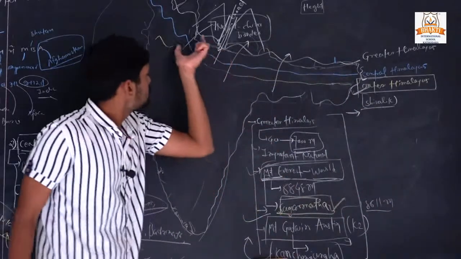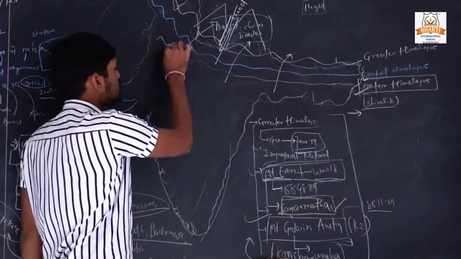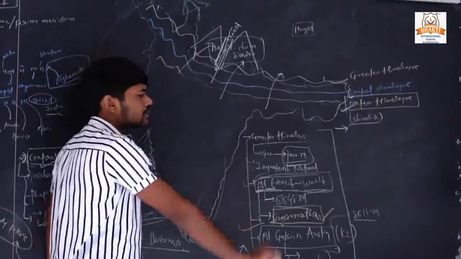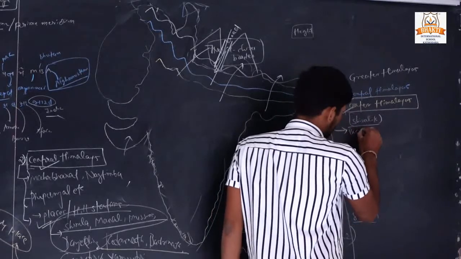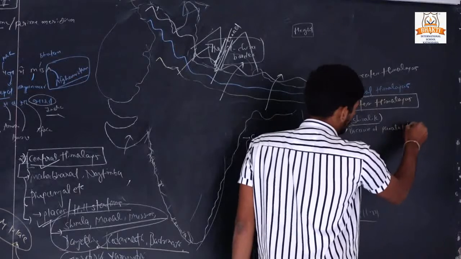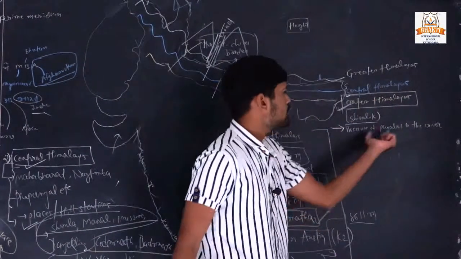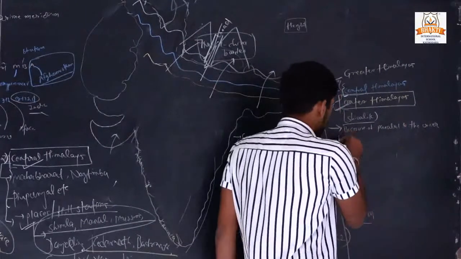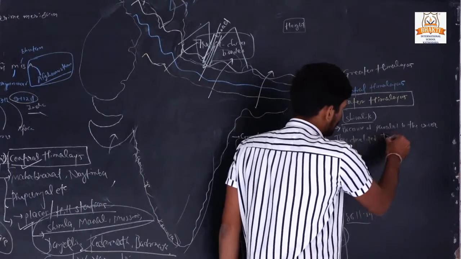Shivalik is the lowest range among the three and it is mostly parallel to the river. Because of this, they developed Duns.